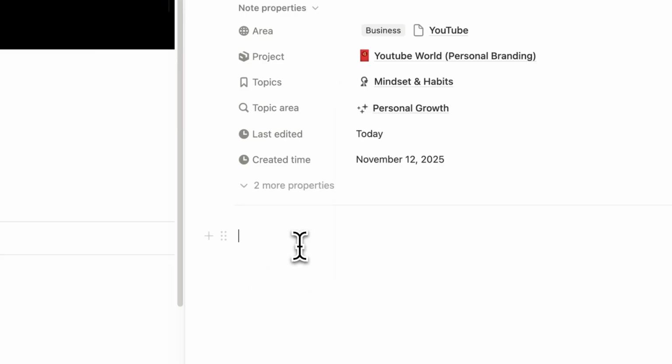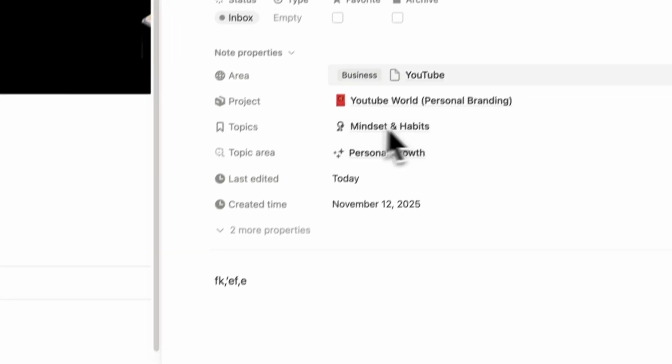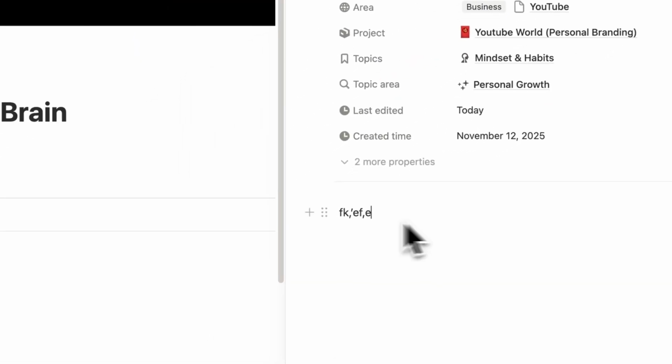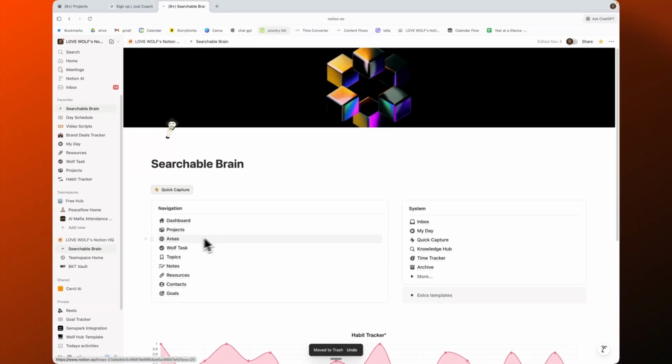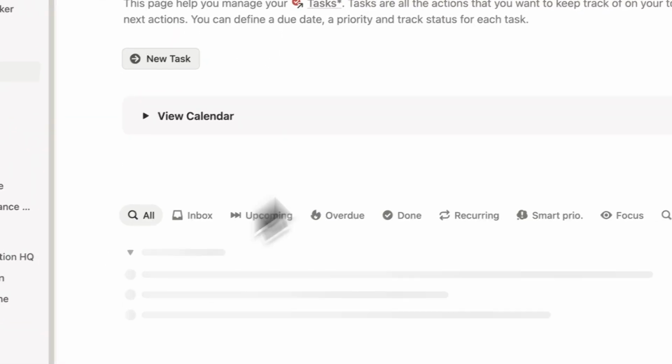So then from there, when I start writing, everything's sorted in the correct category, so it's easy to find. I feel like a lot of entrepreneurship is just being able to find all of the items or the things that you need to find. Everything is always so disorganized. And when you're disorganized and it's hard to find something, it's hard to do it. But we're trying to go from having an idea to actually getting it complete. So that is one of my biggest workflows, and also having a task area, right?